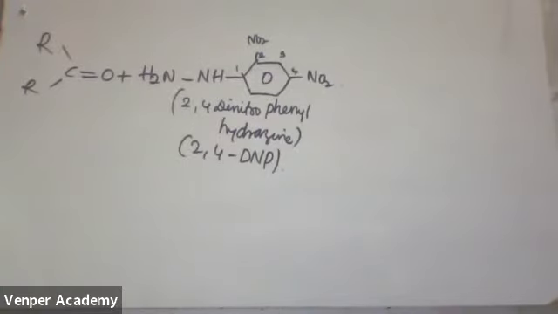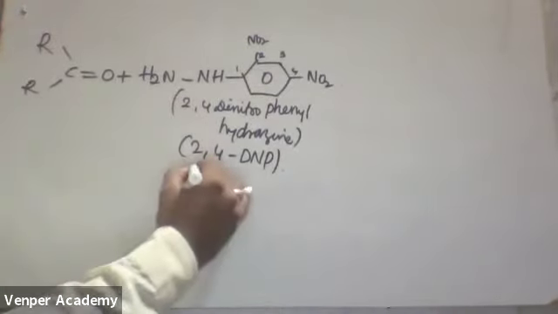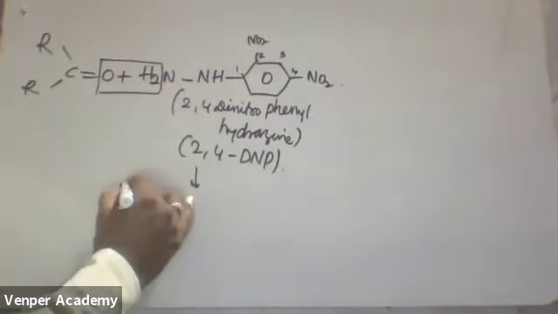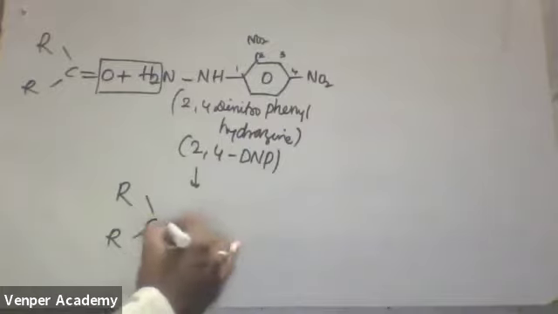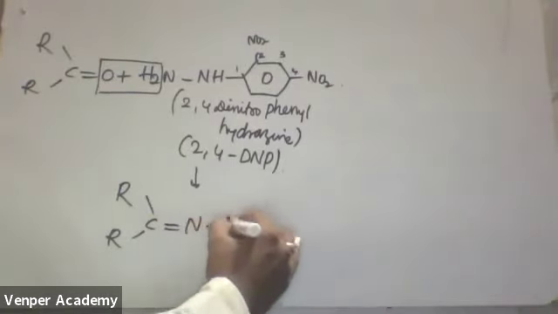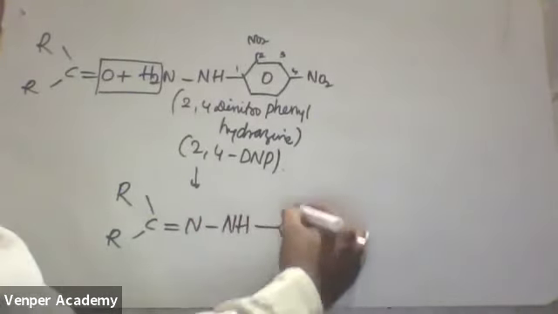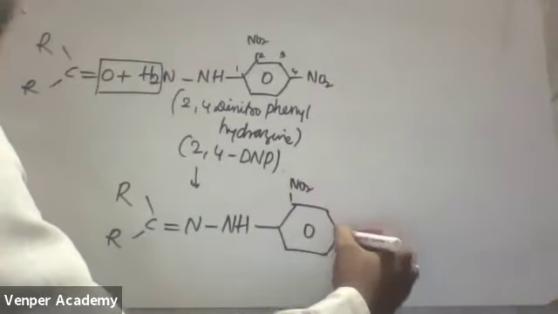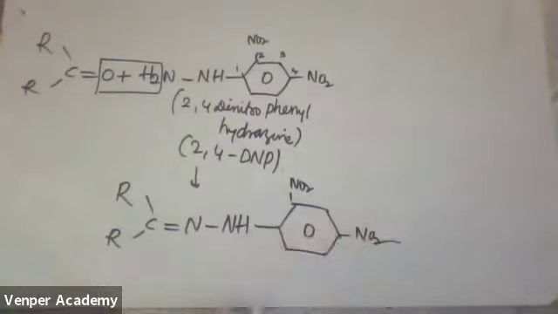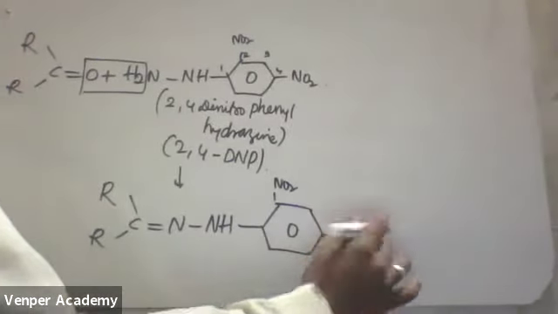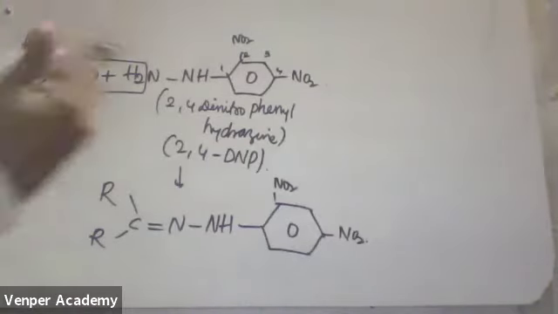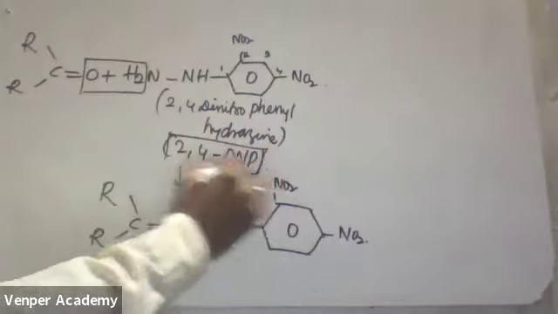2,4-dinitrophenylhydrazine, 2,4-DNP. Now see, if I am treating this one, remove the water molecule out. What will we get? Tell me here. R, C double bond N. Now finished. This is called as what test? This test is very, very important. This is called a